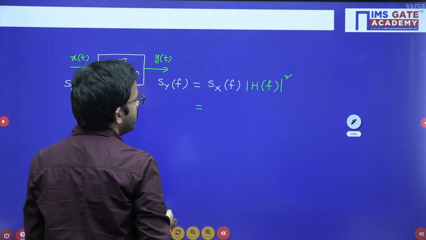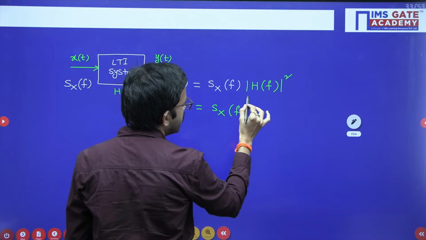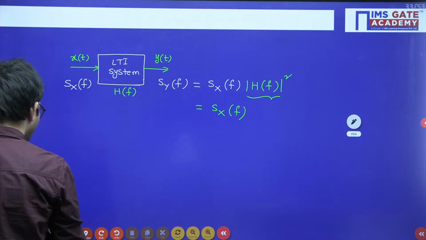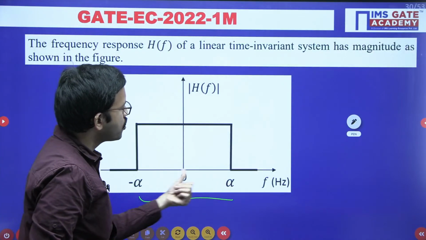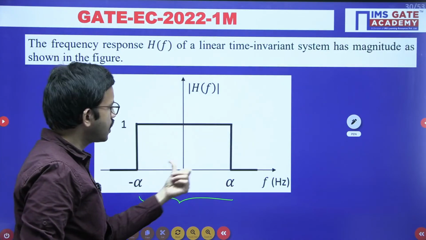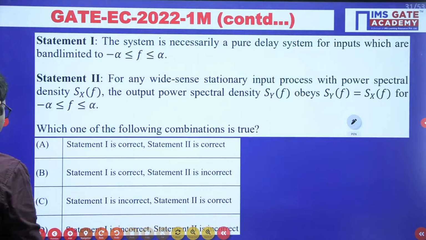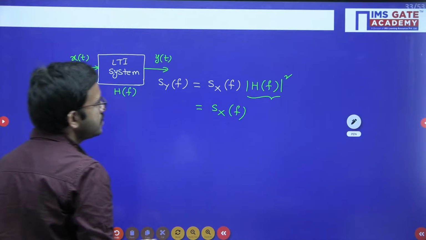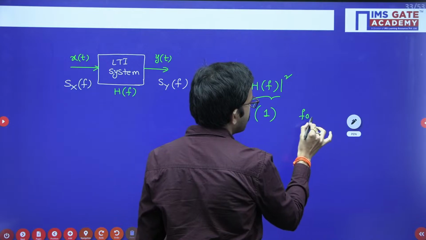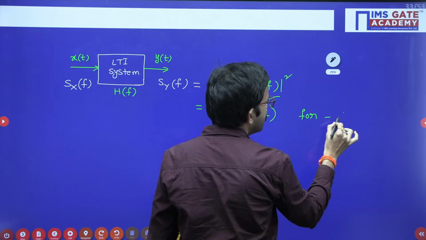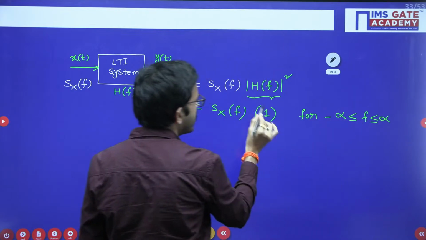So here you are having Sx of f as it is, I am copying, and then regarding this particular transfer function, according to the given waveform, from minus alpha to alpha you are having 1. Other than this interval you are having 0, right? So here I am considering this value as 1 for minus alpha less than or equal to f less than or equal to alpha. Within that interval you are having 1, right?